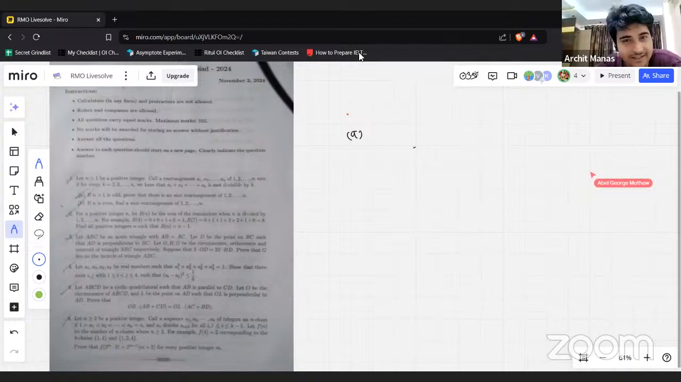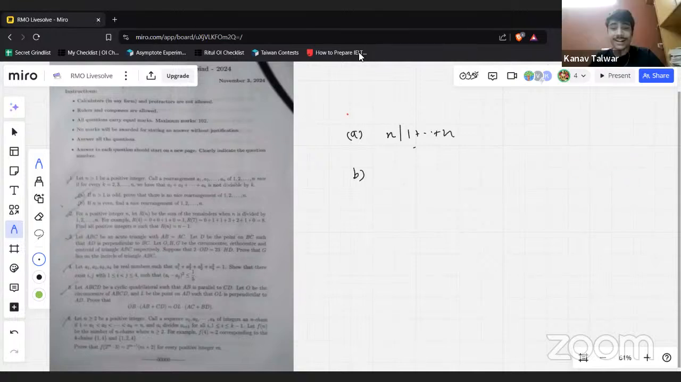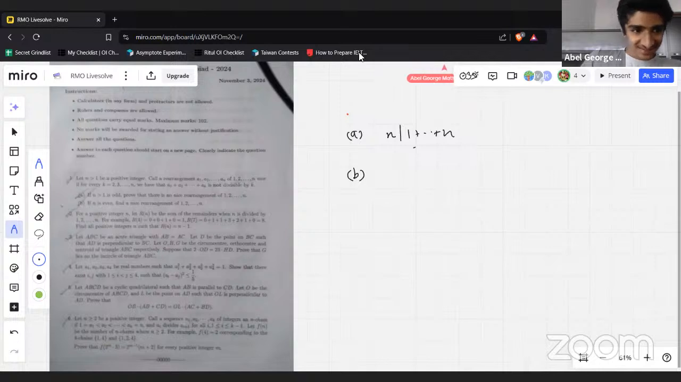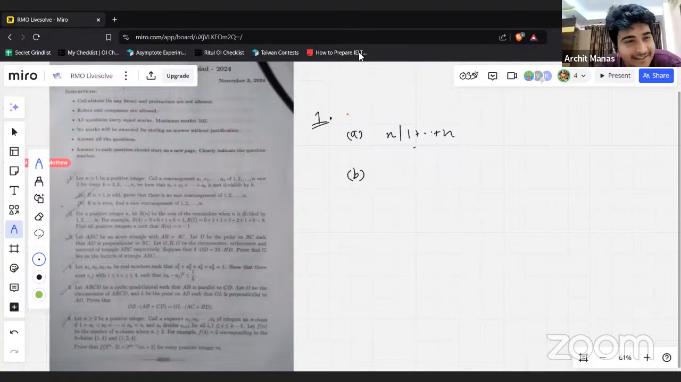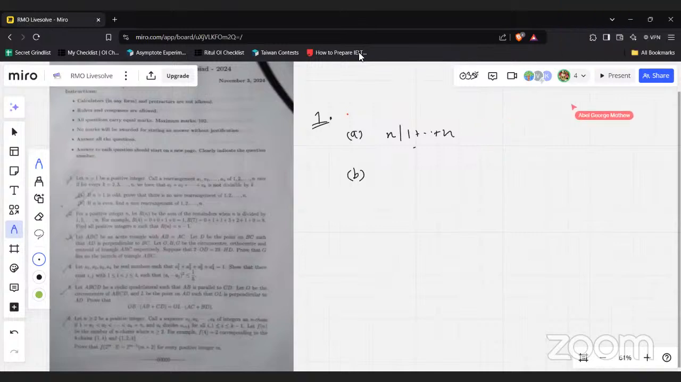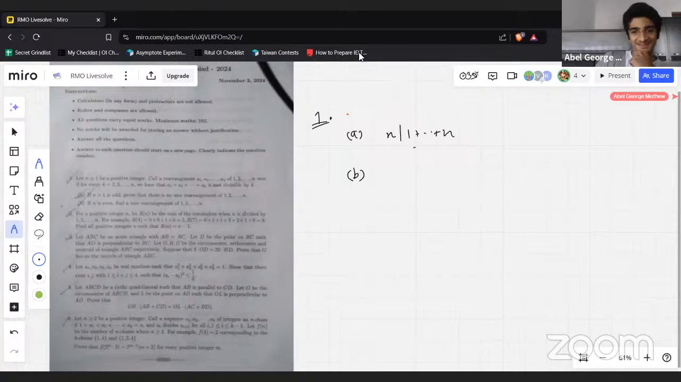Okay, so to me, A seems trivial because n will divide the sum 1 to n. Let's start with problem 1. Problem 1, A is easy. It's trivial because n divides the sum of the first n numbers because n is odd. So you can't do it. Has it started? Yeah, I think it has.